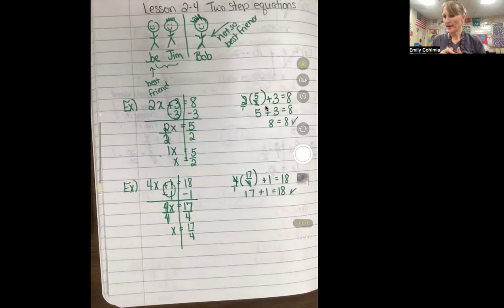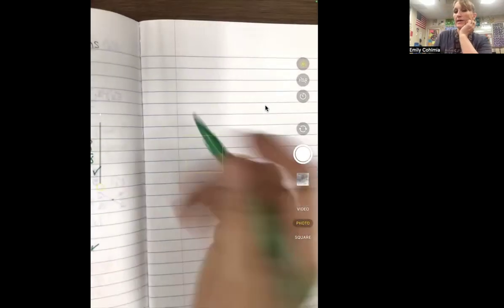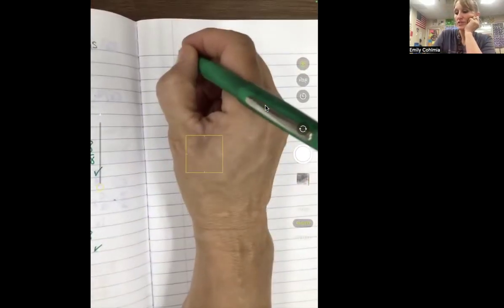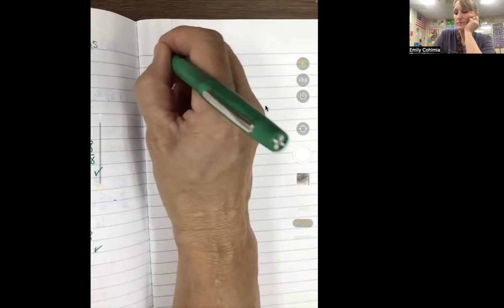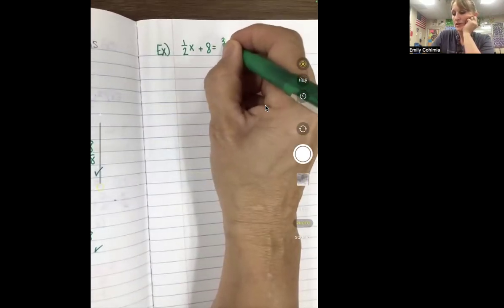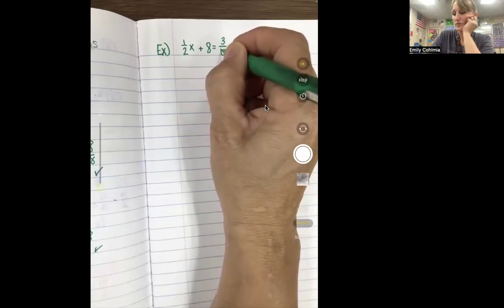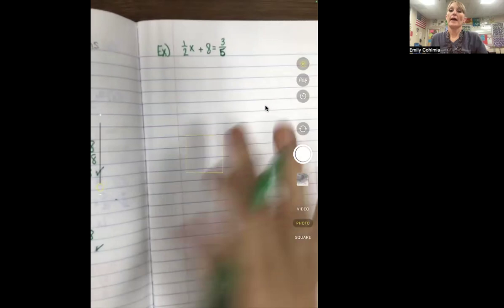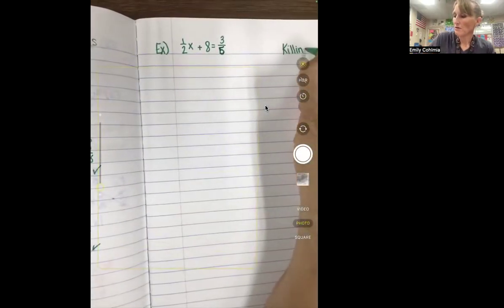Okay, so now we are going to talk about, well, what happens if you need to deal with fractions? I'm going to show you a couple of different ways of dealing with some really nasty looking problems. So let's say we've got 1/2 x plus 8 equals 3 over, I don't want to do 6 because that's not simplified, 3 over 5. And I don't like fractions. So this is called killing the fraction.